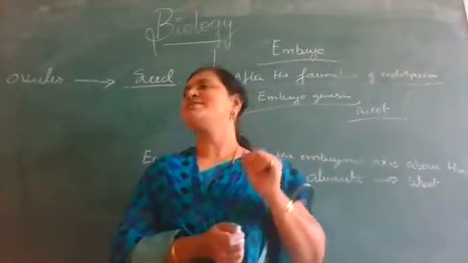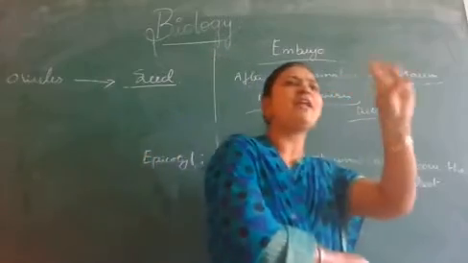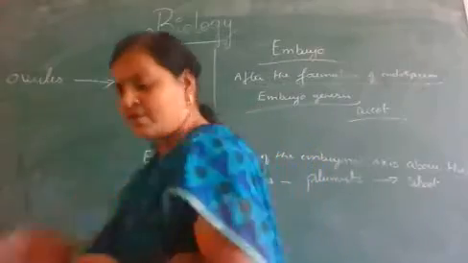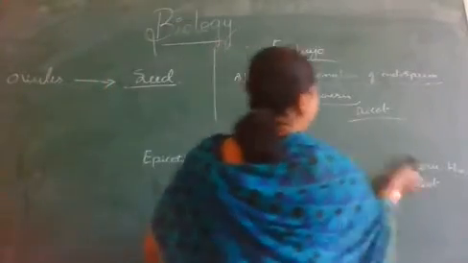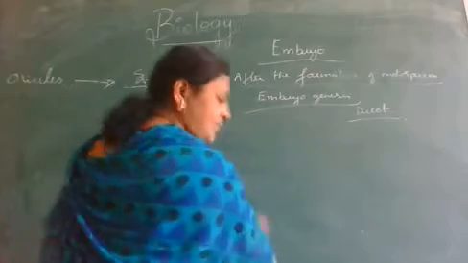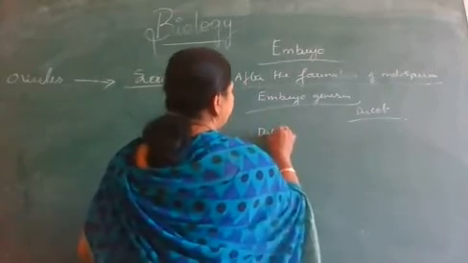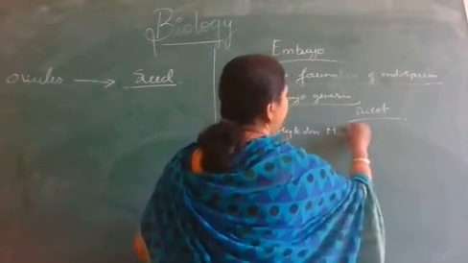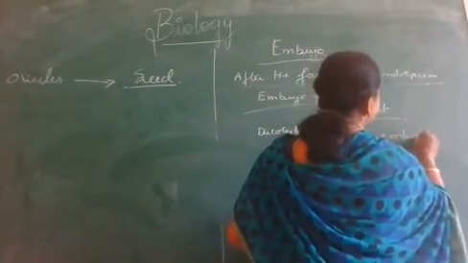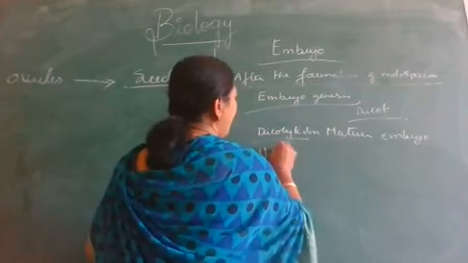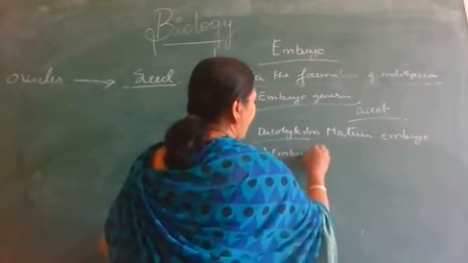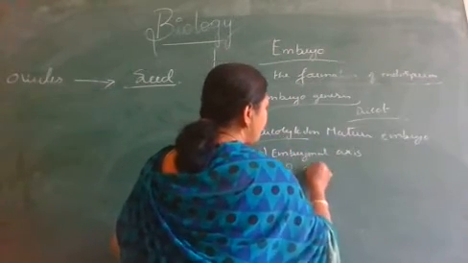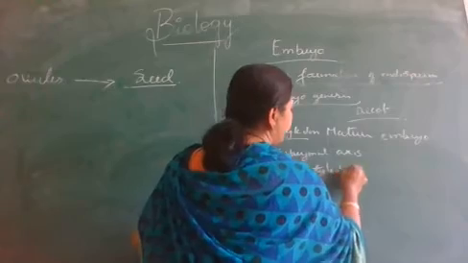In case of this dicotyledon matured embryo, we can observe one embryonal axis. What are the different structures we can observe in the dicotyledon matured embryo? One is embryonal axis. Second is what? Two cotyledons.